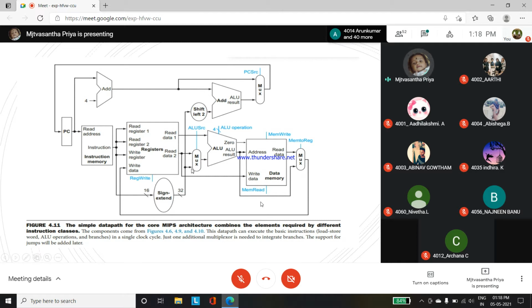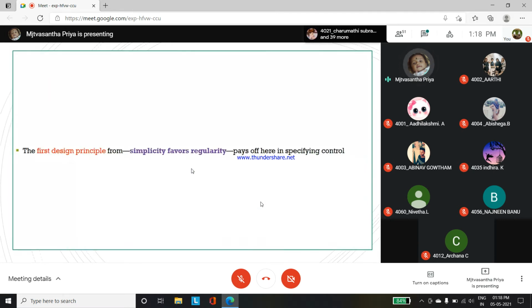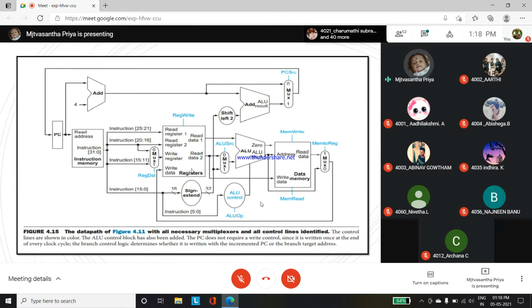Here they are saying the basic instructions include load word and store word, right? Load and store capability is there. It also uses a clock signal, right? In a single clock cycle there is a time duration, and within that time duration they run the instruction, loading and storing the words. Based on this, what the diagram says is that it has 7 single-bit control lines.